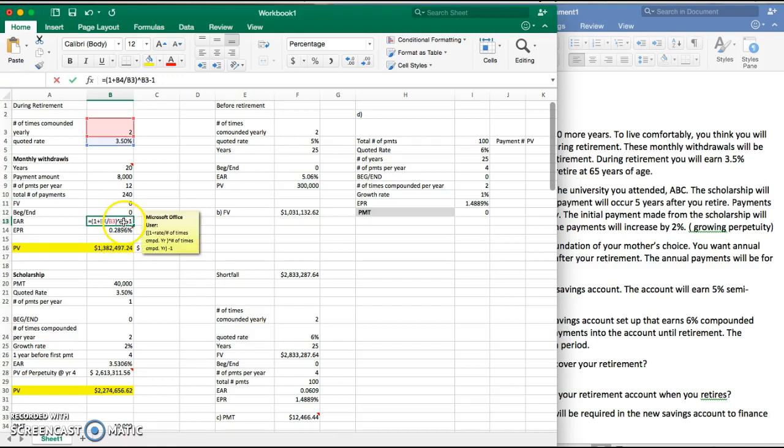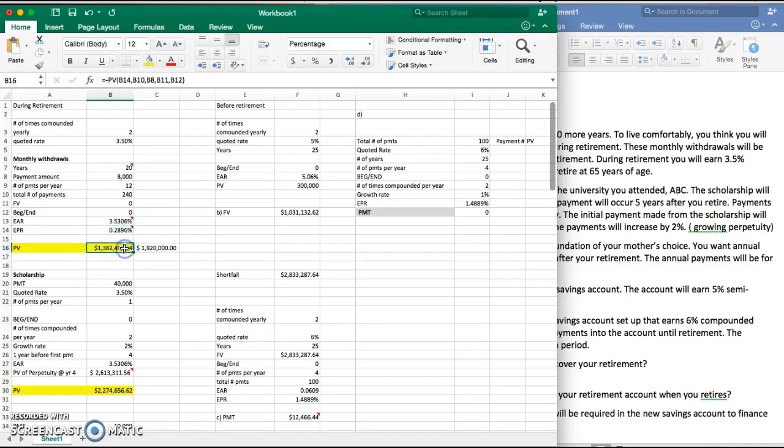The EAR is found simply by using a formula, which is 1 plus the rate divided by the number of times compounded per year, to the power of the number of times compounded per year, and all of that minus 1. And then you can find your EPR by using the other formula, which I have right here. It is 1 plus your EAR to the power of 1 divided by the number of payments per year, and then all of that minus 1.